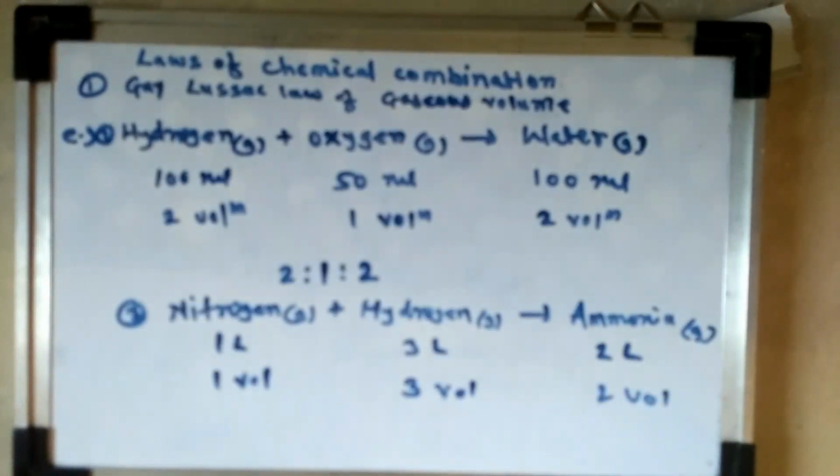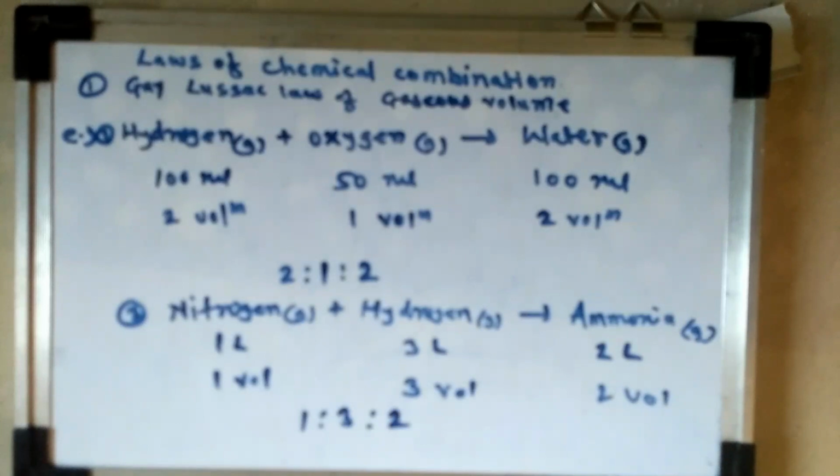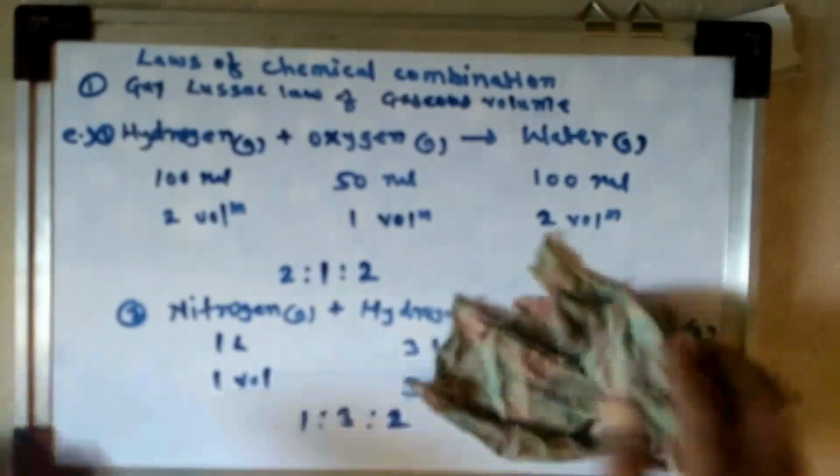That is, when 1 volume of nitrogen gas combines with 3 volumes of hydrogen gas, it gives 2 volumes of ammonia gas. They bear a simple ratio, 1:3:2, according to Gay-Lussac's law. Then the next law is Avogadro's law.